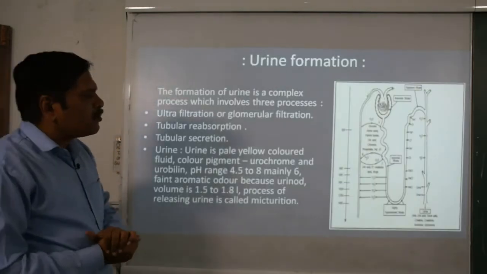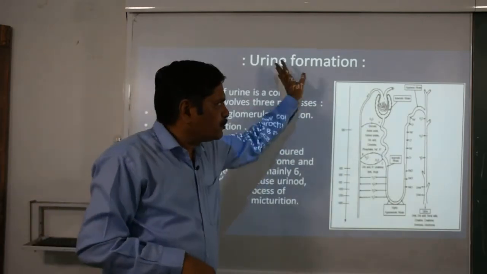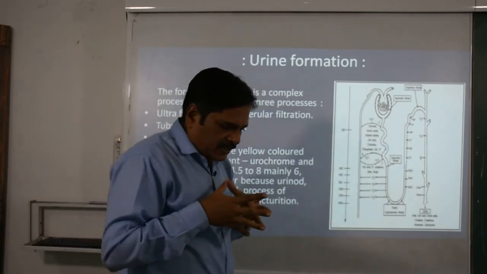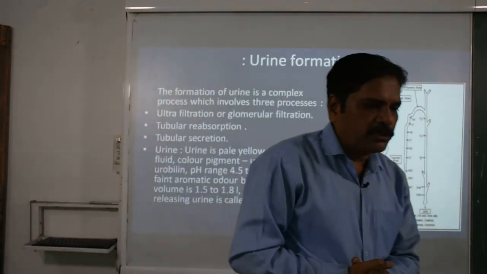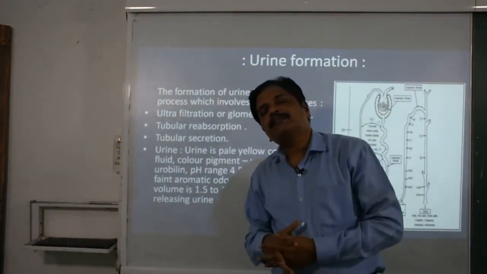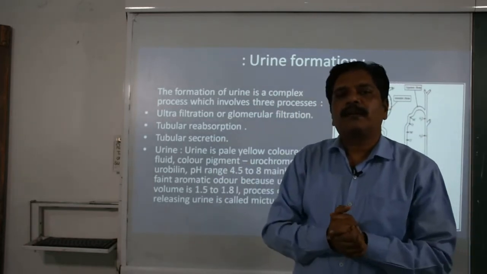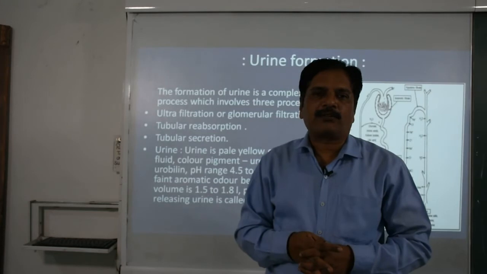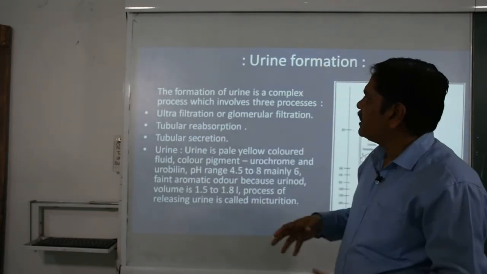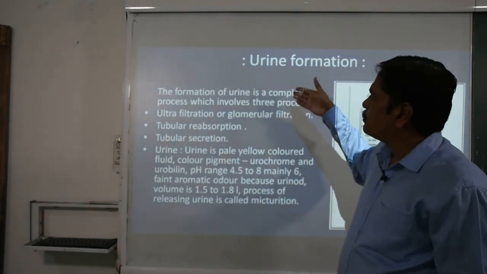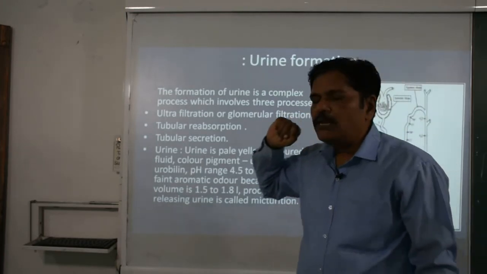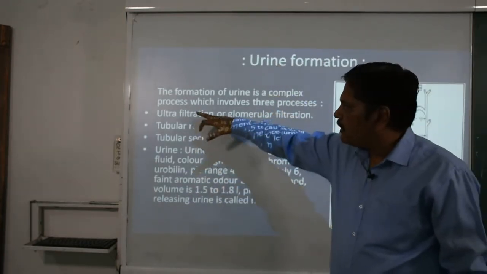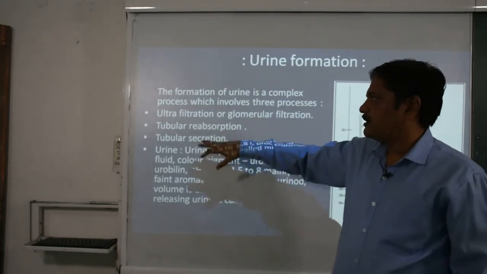The next unit, the most important part of this one, is urine formation. As I told you, the kidneys are responsible for separating this urea from the blood and then releasing it out in the dilute form that is called urine. Basically, human beings release this urine. This urine formation is in general categorized into three steps.